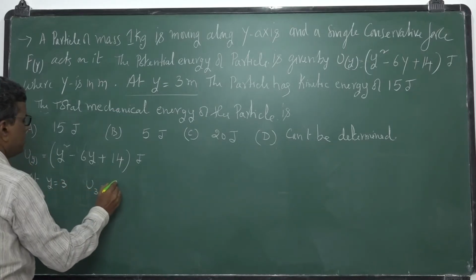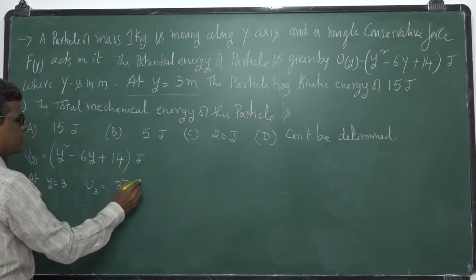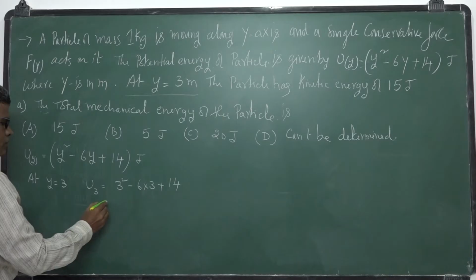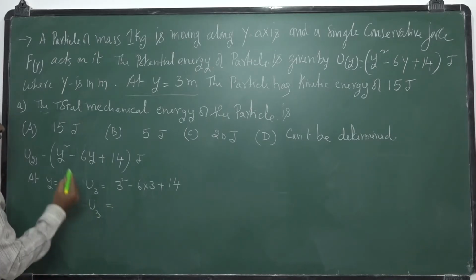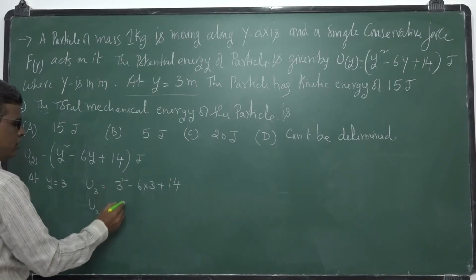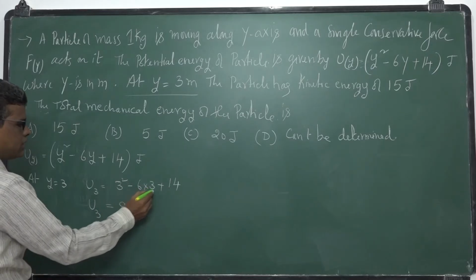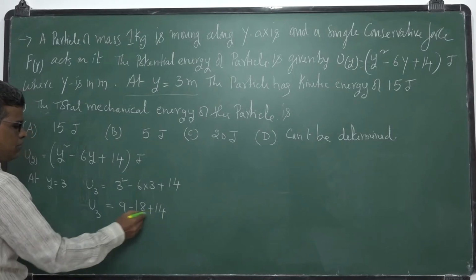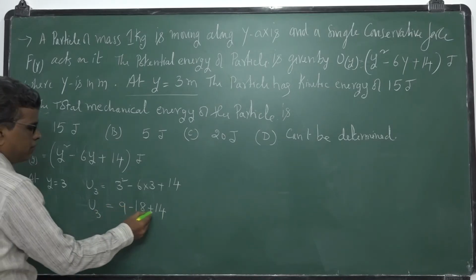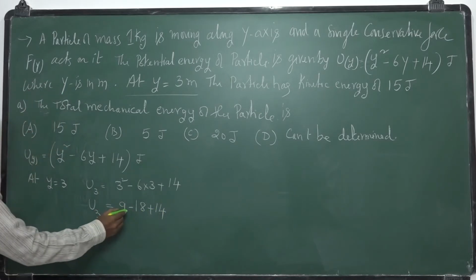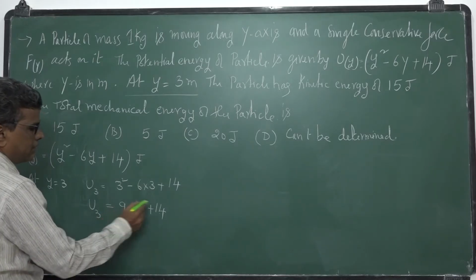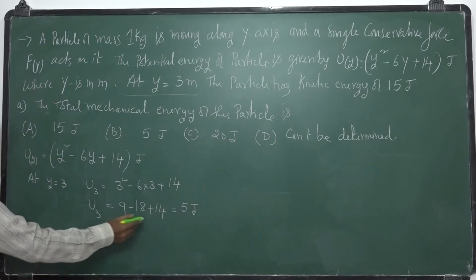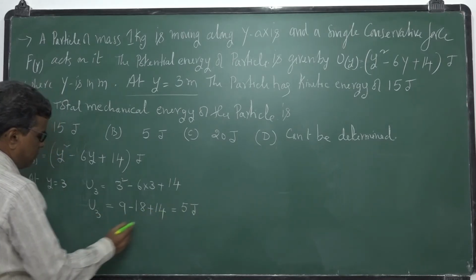So you get 3 square minus 6 into 3 plus 14. U of 3 is equal to 3 square, 9, minus 6 into 3, 18, plus 14. So 14 minus 18 is minus 4, plus 9, you will get 5. So the potential energy at y is equal to 3 is 5 joules.